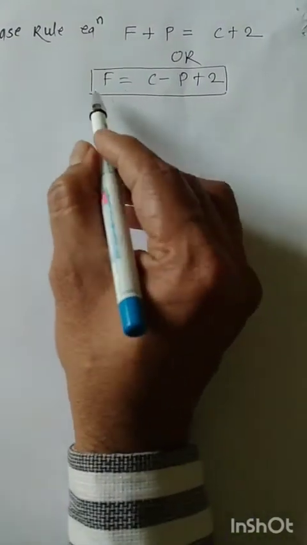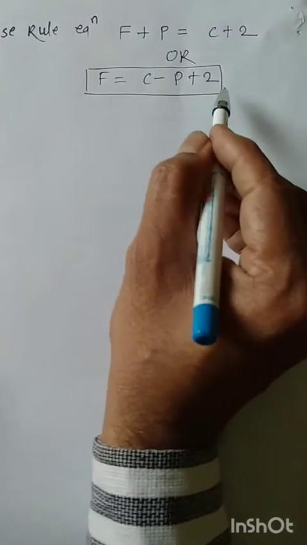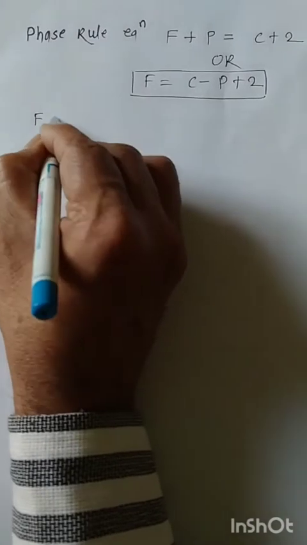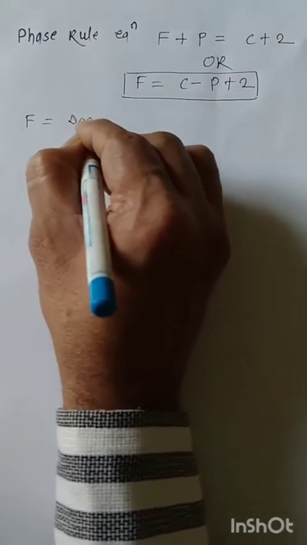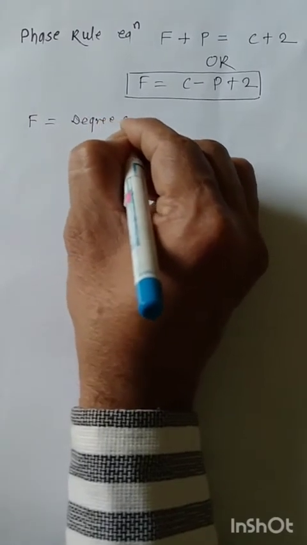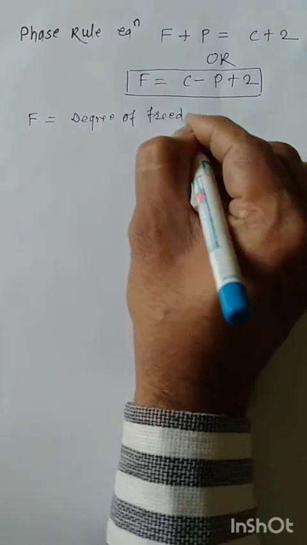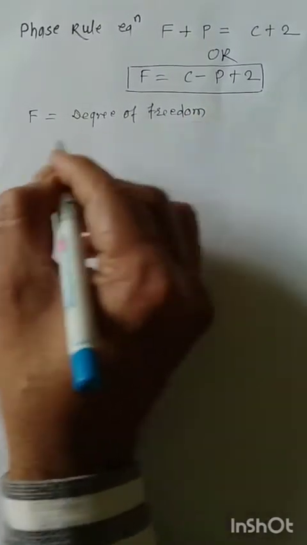Now explain the terms involved in it. F is the degree of freedom, the number of degrees of freedom in a system.